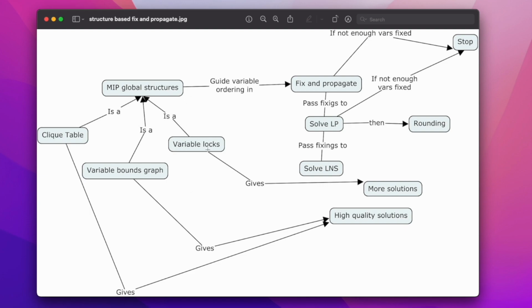And about the solution qualities, right? The variable locks give you more solutions, because you fix more things, compared to the clique table and variable bounds, and those two things give you a high quality solution, right?